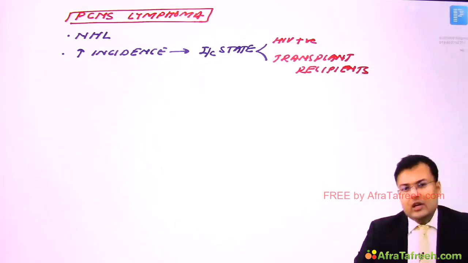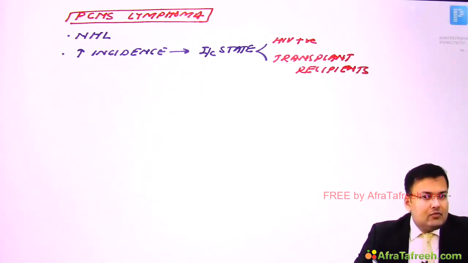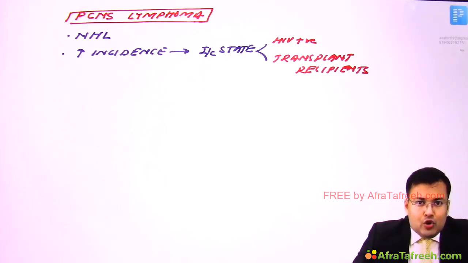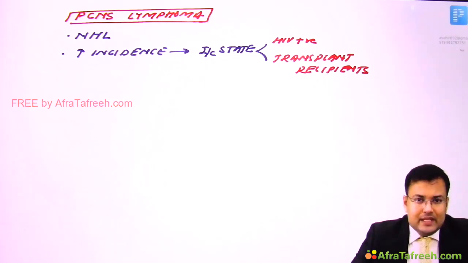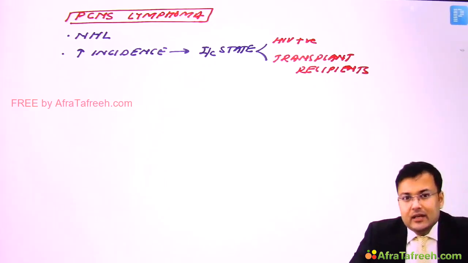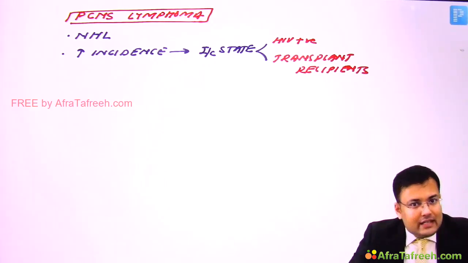Simple. Now comes the question, what is the most common type of primary CNS lymphoma? It depends on what kind of host is there. If there is immunocompetent patient, the most common type of primary CNS lymphoma is DLBL, diffuse large B-cell lymphoma. And if immunocompromised patient is there, the most common type is large cell with immunoblastic and aggressive features.